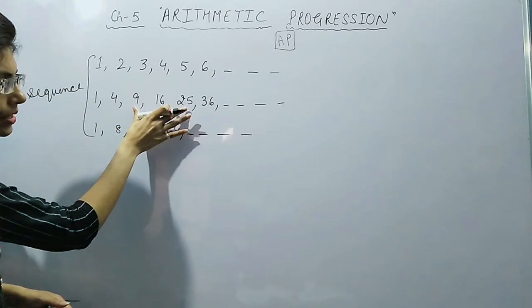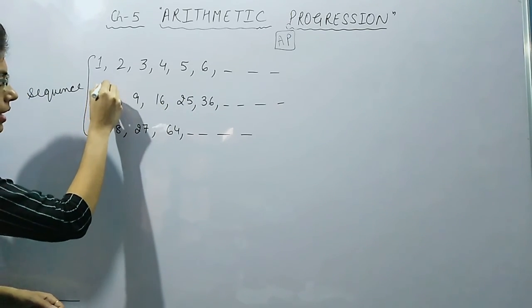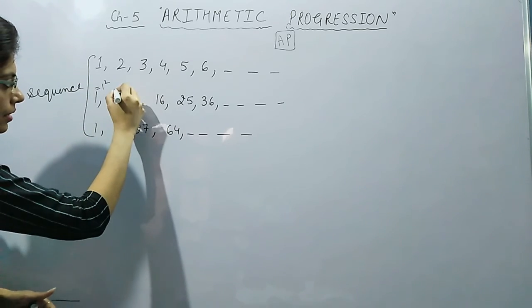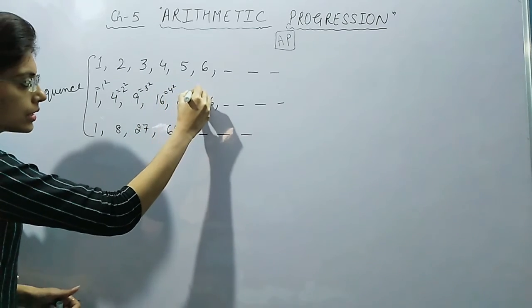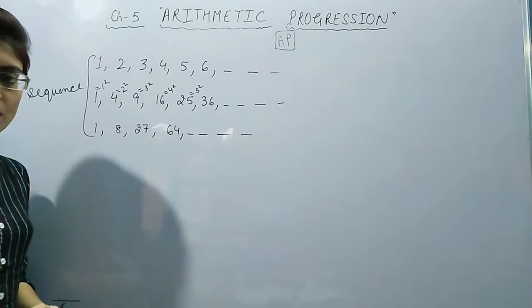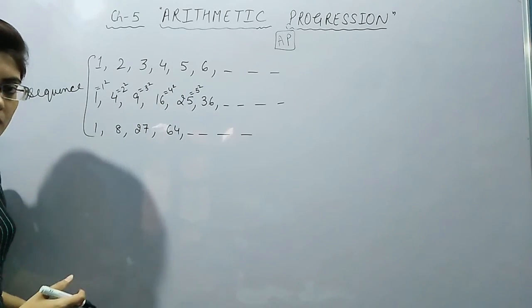By just observation, you can see that this is square of 1, this is square of 2, this is square of 3, this is square of 4, this is square of 5, and so on. Now let us come to this. This is also following some rule. How?